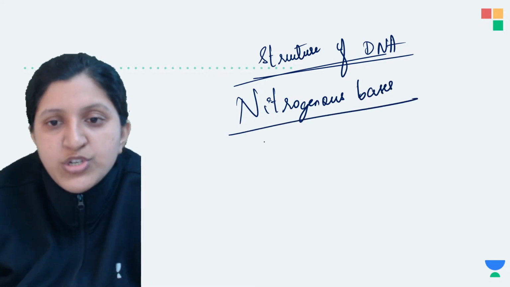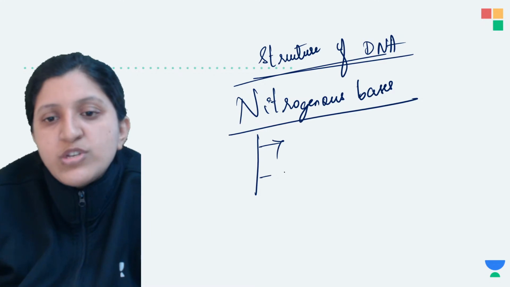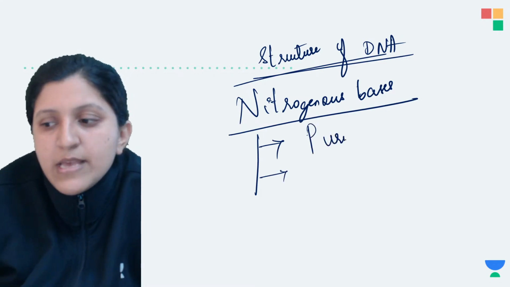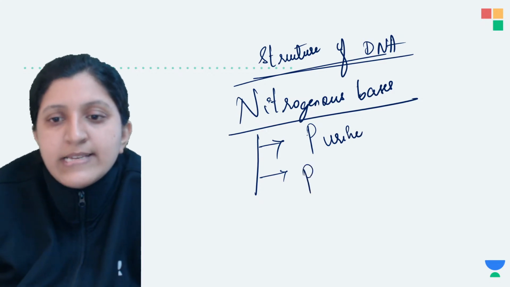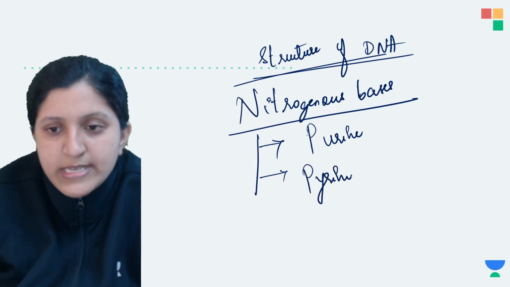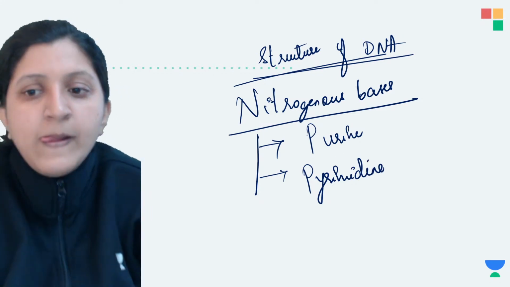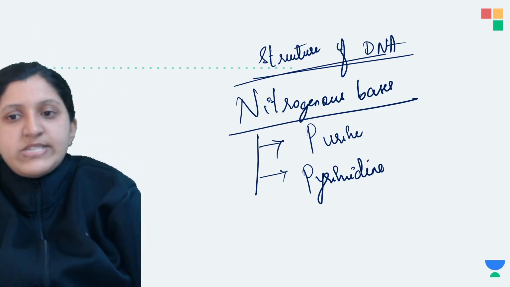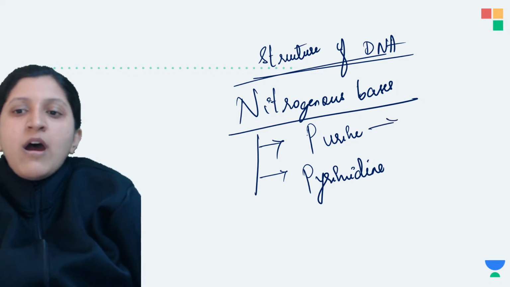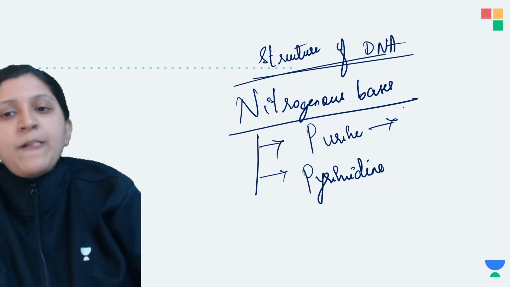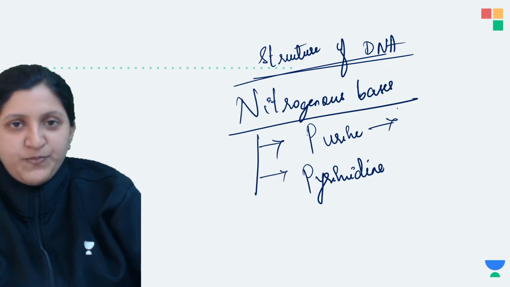So there are nitrogenous bases. You can find two types: a purine and a pyrimidine. As the name itself suggests, purines are basically double ring structures. The name is small but the structure is larger, that is, double ring.